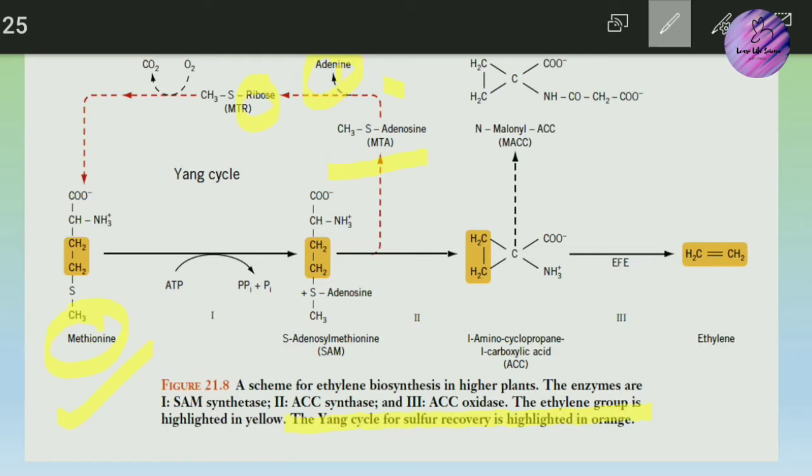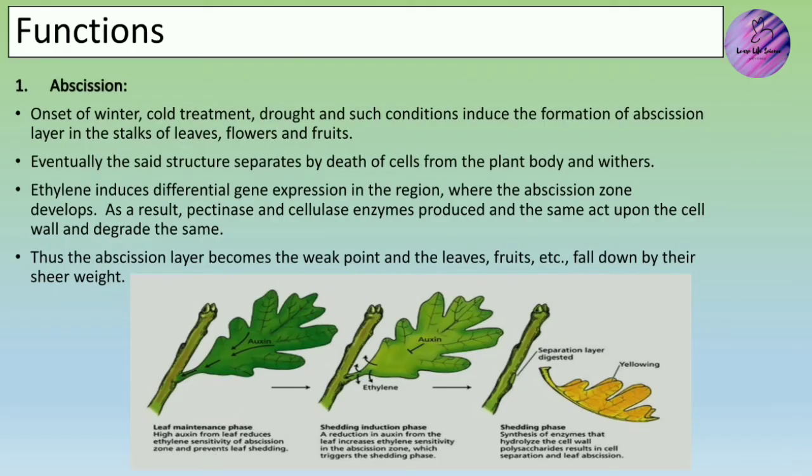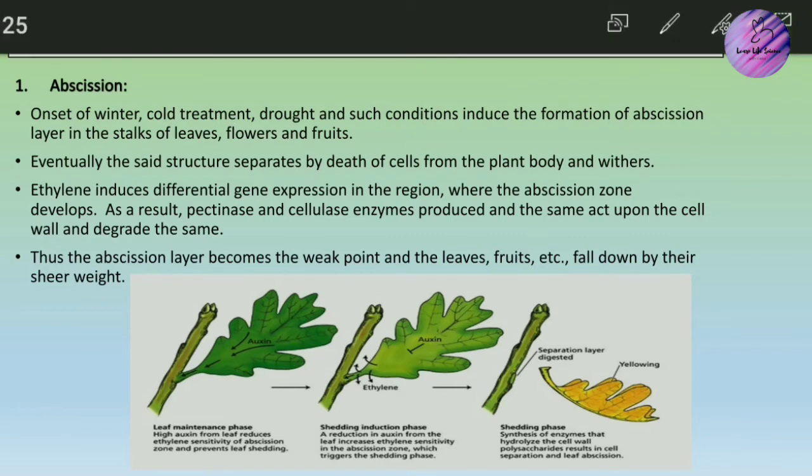Now moving next, the functions of ethylene. The first function is regarding abscission. We all know abscission is the shedding of leaves or flowers. When there are winter conditions, cold treatment or drought conditions, it induces the formation of an abscission layer in the stalks of leaves, flowers and fruits. What does it actually mean? When the conditions are stressful, or you can say extreme cold, there is a formation of an abscission layer near the stalk.